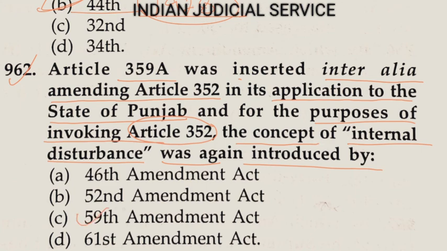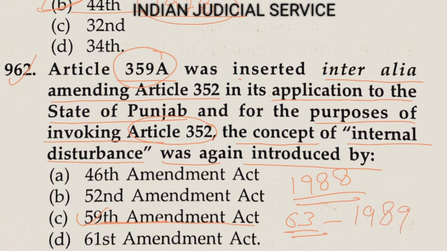By the 59th Amendment Act. So this word was inserted by the 59th Amendment Act in 1988. But again this article, meaning article 359A, was repealed by the 63rd Amendment Act in 1989. So the answer here is option C, 59th Amendment Act.